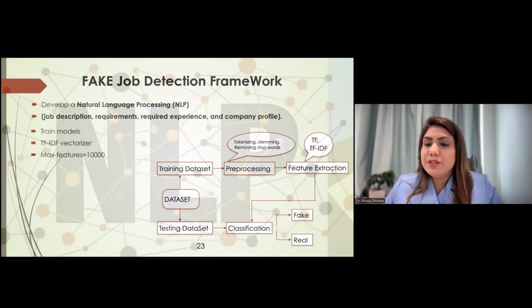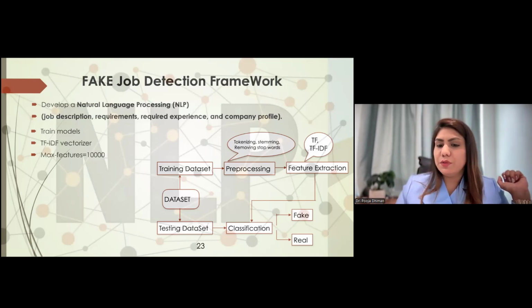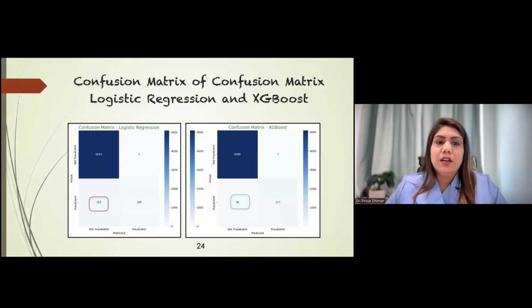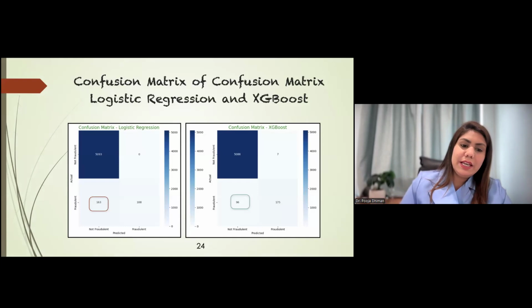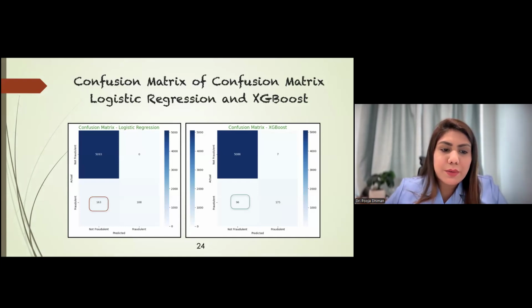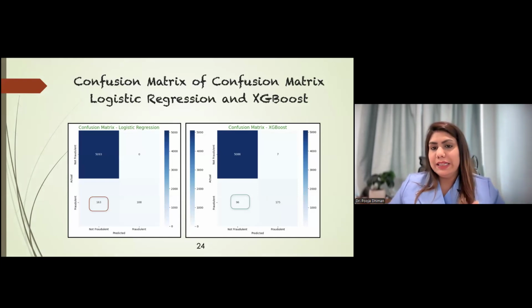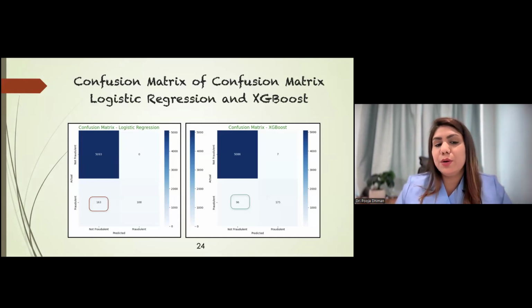Then we will do some feature extraction. I have taken a maximum of 10,000 features into account. Then we will do classification with two models, and we will identify the fake and real categories. Here I have taken two models into account, logistic regression and boosting. For the first model, we can see there are 163 jobs which are actually fraudulent but predicted to be non-fraudulent. In the second model, XGBoost, it is decreasing, so it is showing a good balance for predicting the non-fraudulent jobs.